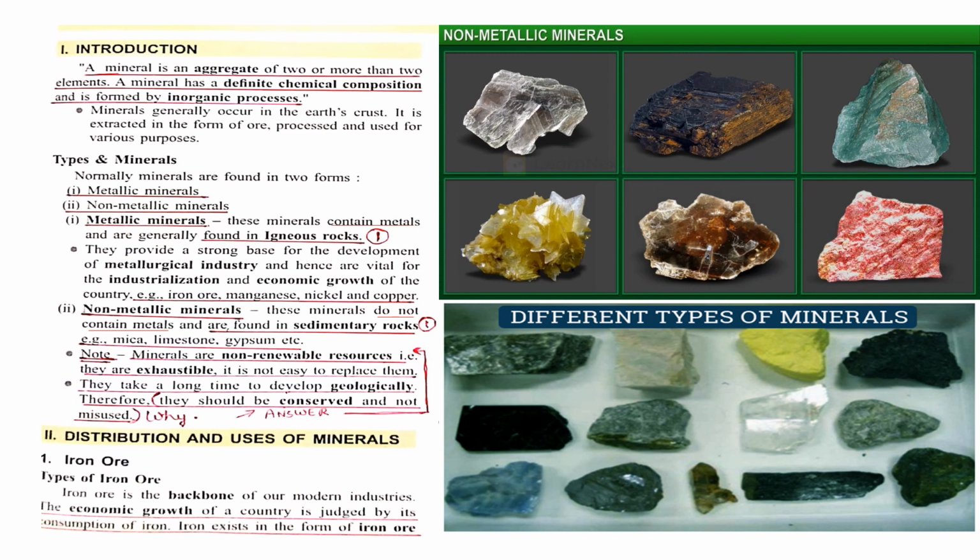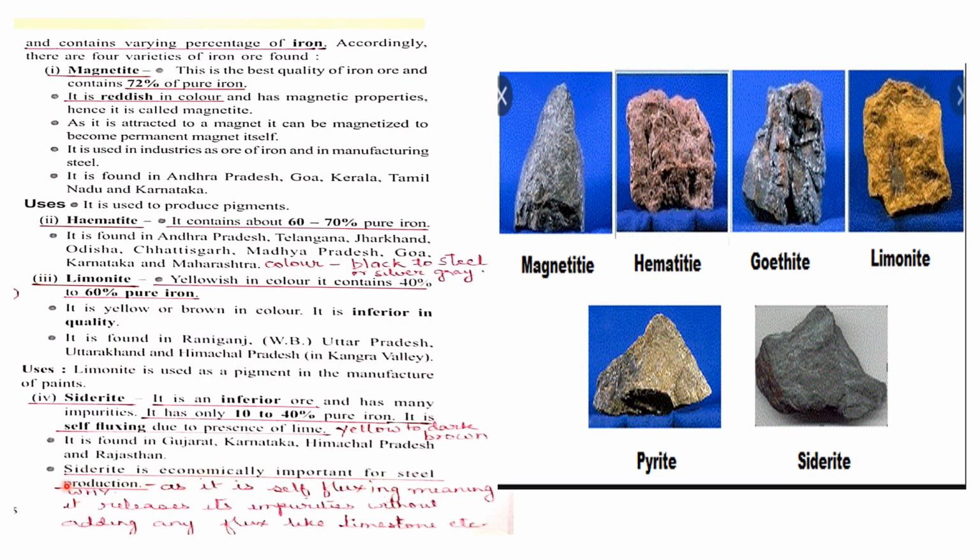So iron exists in the form of iron ore and contains varying percentage of iron, and on this basis only it is divided into 4 parts: magnetite, hematite, limonite, and siderite. Here the area as well as the use will not be done separately. Areas and the uses will be done of iron ore as a whole. But still the points which you will remember under these categories: first, magnetite. It is the best quality of iron ore and contains 72% of pure iron.